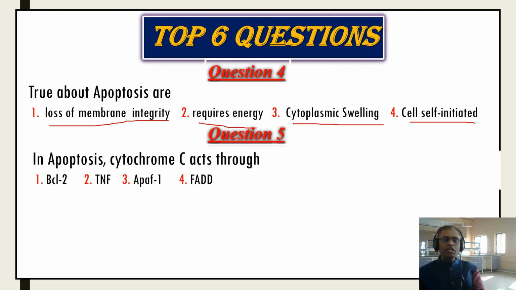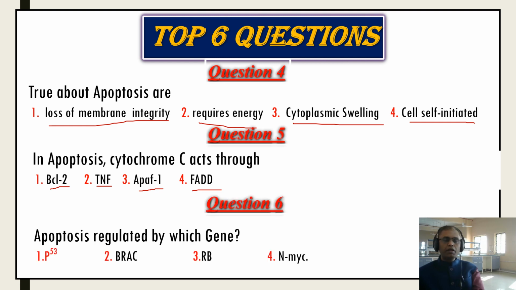Question number 5: in apoptosis, cytochrome C acts through BCL2, tumor necrosis factor, APAF1, FADD. Question number 6: apoptosis is regulated by which genes? P53, BRCA, RB gene, N-MYC. So write your correct answer in the YouTube comment box.